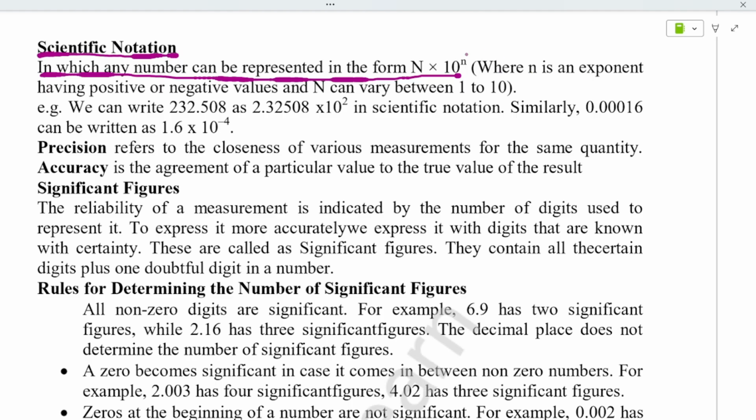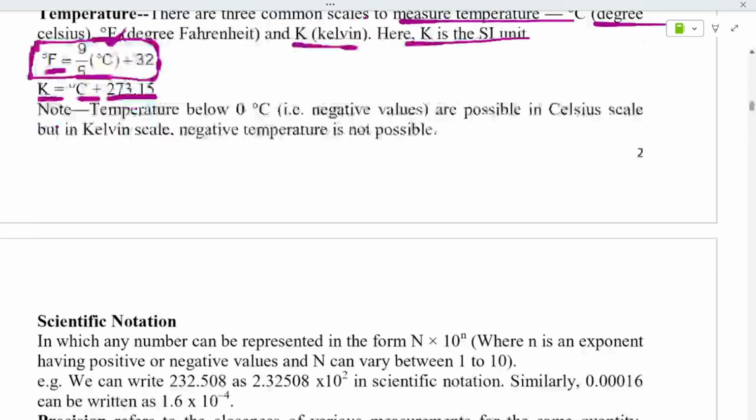Where small n is the exponent, no? What it represents is an exponent having positive or negative values. It can have either positive or negative values. And capital N can vary from 1 to 10. This can vary with values from 1 to 10. And if you have to find the scientific notation, we'll solve one example they have given.